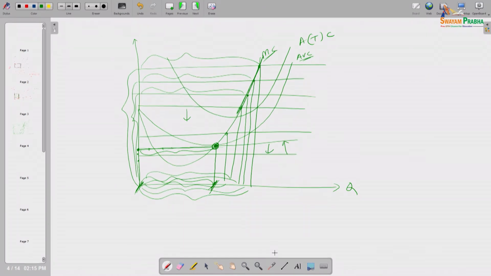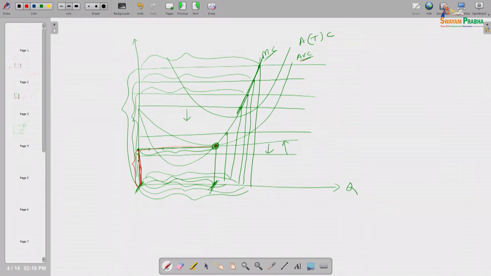So if we ask what his supply curve will be, it is definitely the vertical axis itself, until the lowest amount of average variable cost. This is the average variable cost, right.